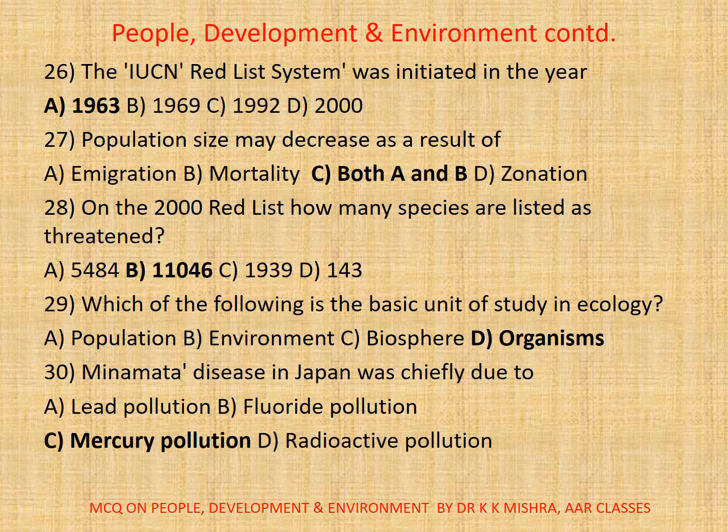29. Which of the following is the basic unit of study in ecology? A. Population, B. Environment, C. Biosphere, or D. Organisms. Correct option is D, organisms. 30. Minamata disease in Japan was chiefly due to mercury pollution. Correct option is C. So you need to remember, Minamata is directly related to mercury pollution.